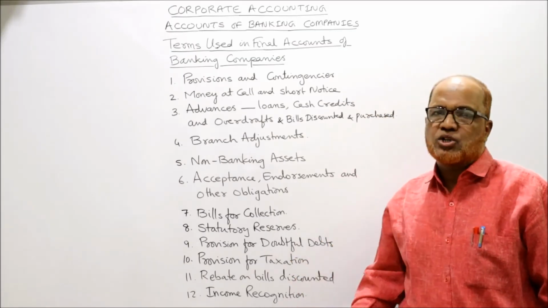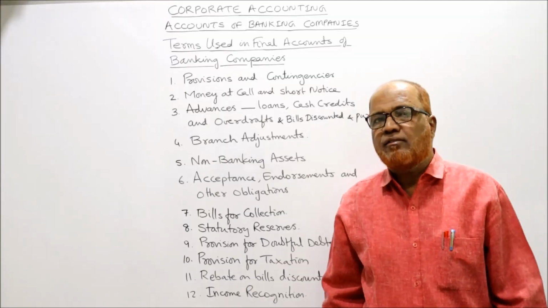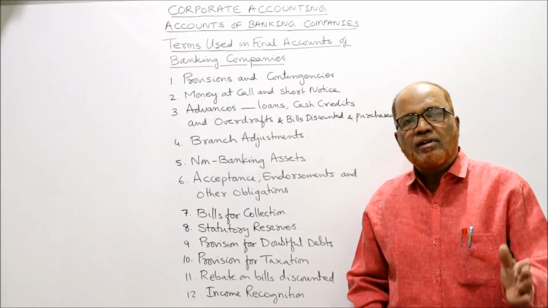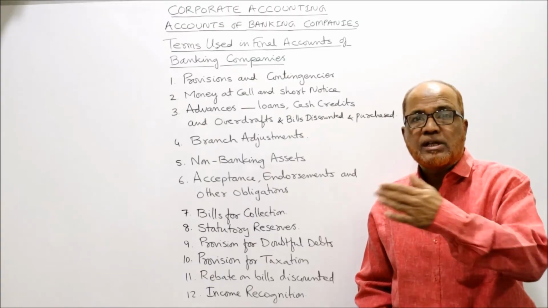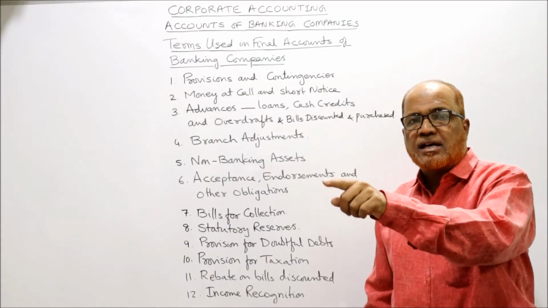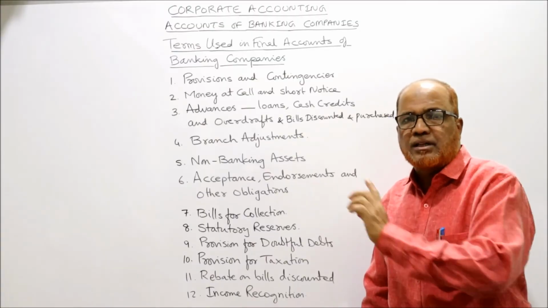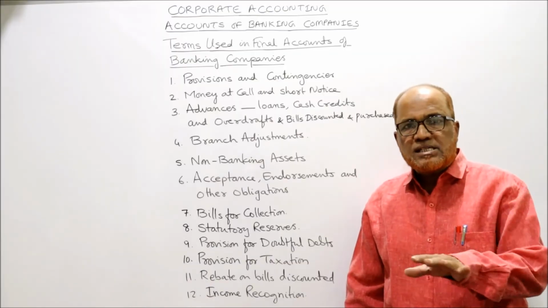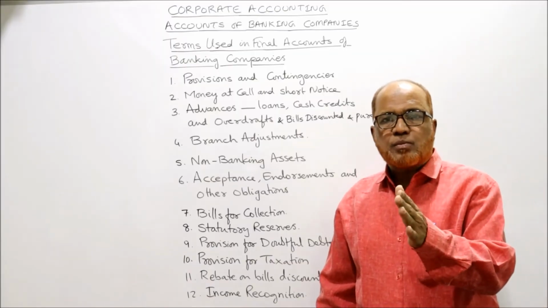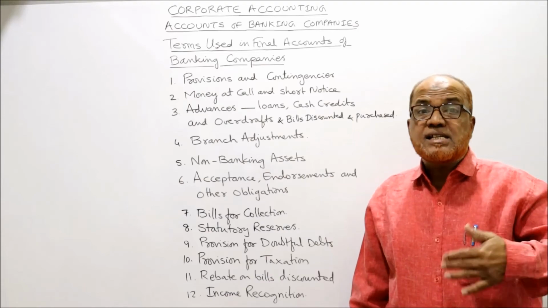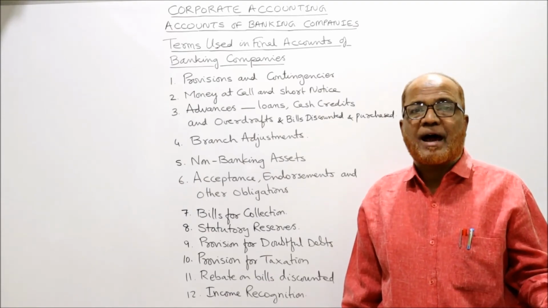Last one is other obligations. In this case, the guarantee will be given by the banker. The banker will give a guarantee letter to the seller that if this buyer has not paid the amount, I will pay the amount. So in these three cases, the primary responsibility is of the buyer. The secondary responsibility is of the banker.